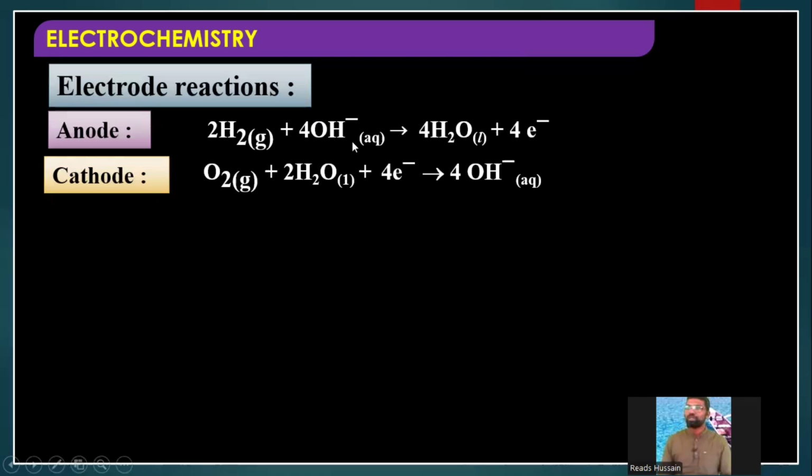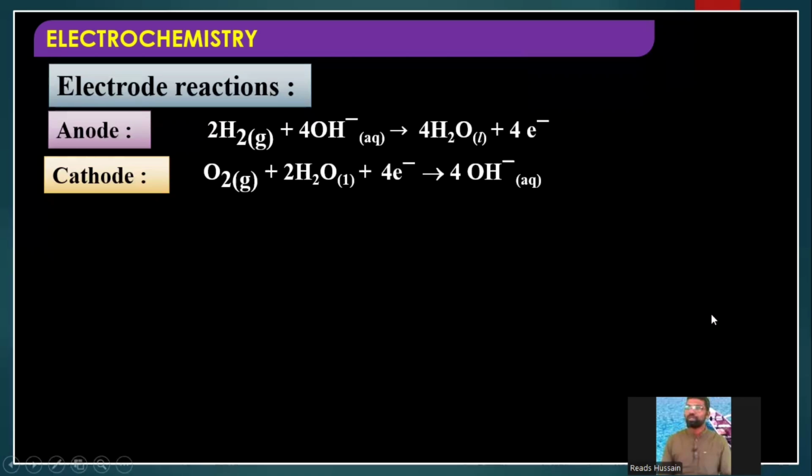Now 4 OH minus and 4 OH minus can be cancelled. This is on the left side, this is on the right side. So both can be cancelled. So 4 electrons, 4 electrons, 4 OH minus, 4 OH minus, and 2 water molecules and 2 water molecules get cancelled and 2 water molecules are left here.